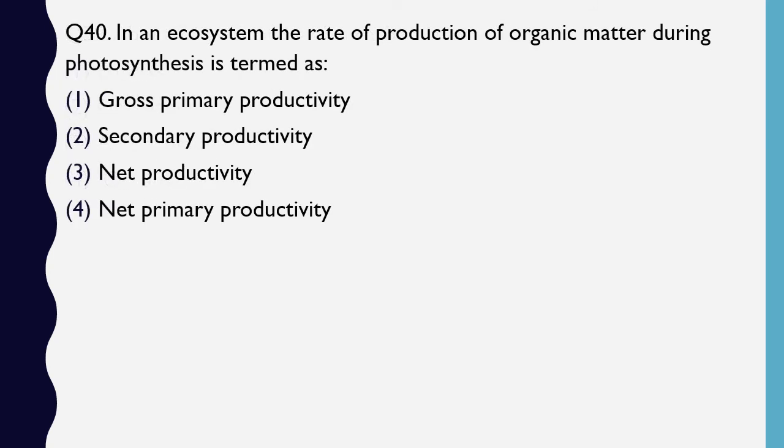Question number 40. In an ecosystem, the rate of production of organic matter during photosynthesis is termed as gross primary productivity, secondary productivity, net productivity or net primary productivity. Correct answer is option 1, gross primary productivity. Just a few questions back, I had asked what the net primary productivity was. So what was it? The amount of biomass that was available for the herbivores. And the amount of biomass that the plant synthesizes by photosynthesis is gross primary productivity.